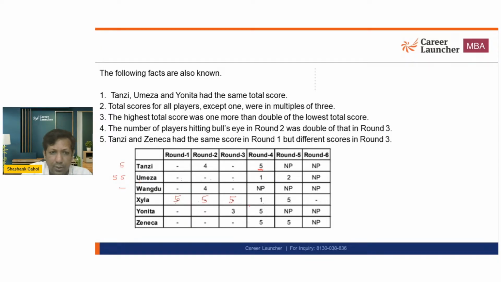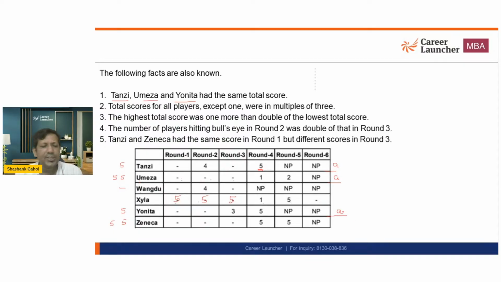X has all three. Y has one five. Z has two fives. We have to fill this in. Let's understand further. T, U and Y have the same total score. So T has a score of A, U has a score of A, Y has a score of A.